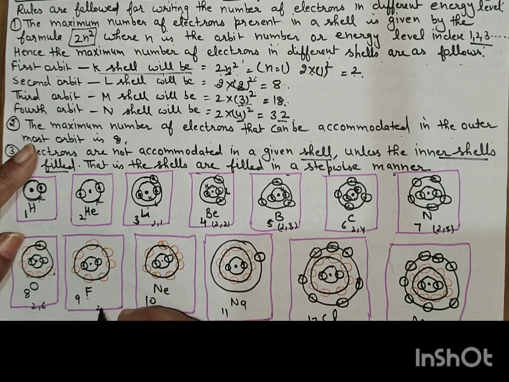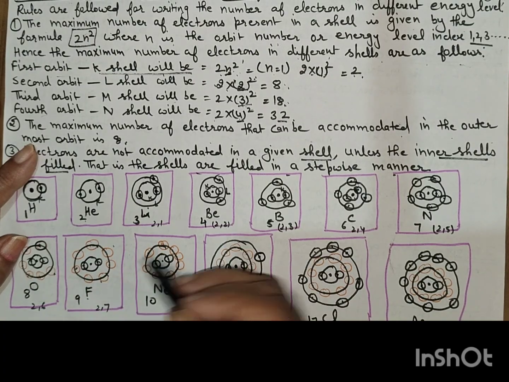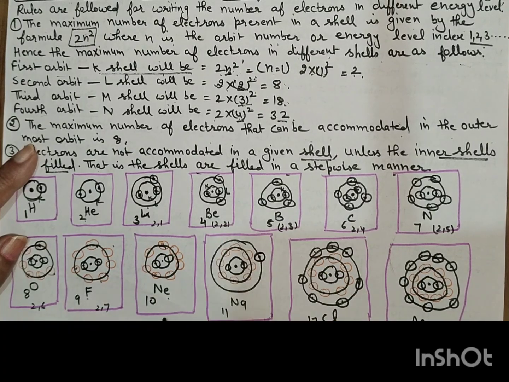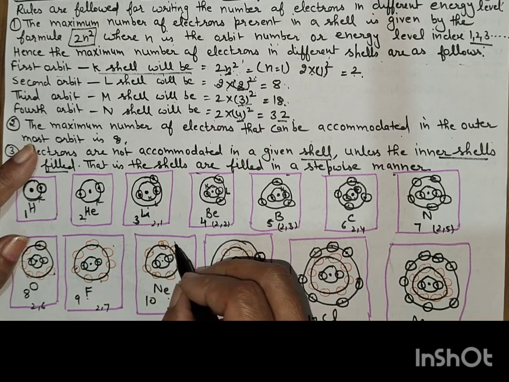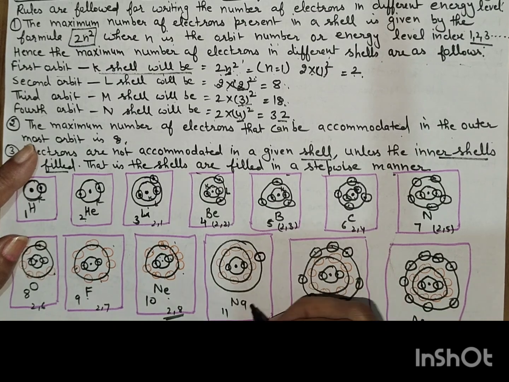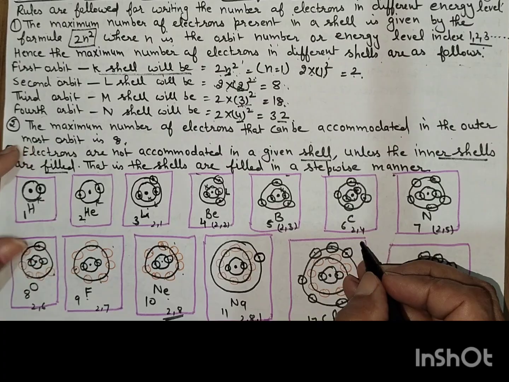Fluorine, atomic number 9, configuration 2, 7: 2 electrons in the K shell and 7 electrons in the L shell. Neon, 2, 8. It is highly stable, with 2 electrons in the K shell and 8 electrons in the L shell. Now sodium. It has electronic configuration 2, 8, 1.